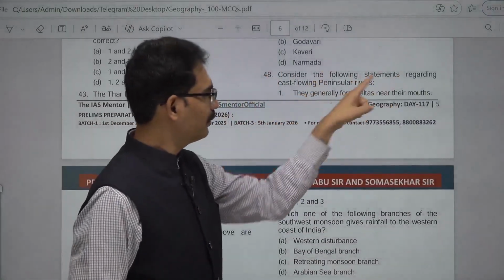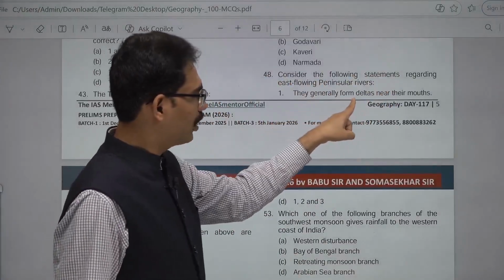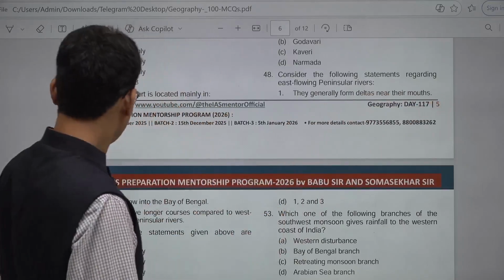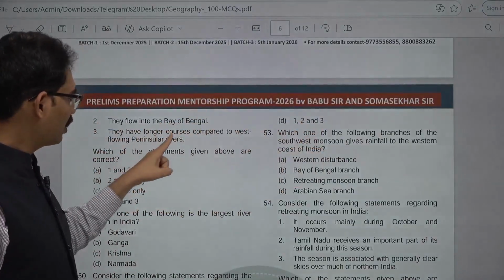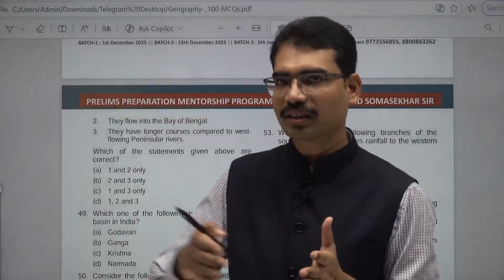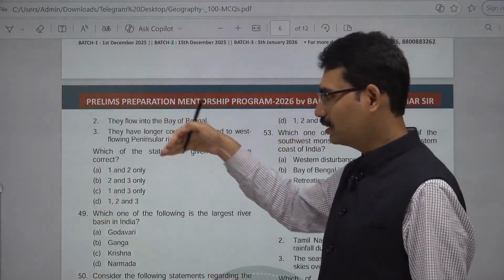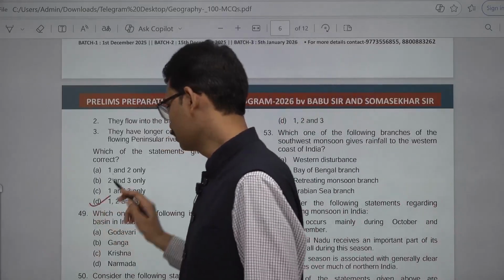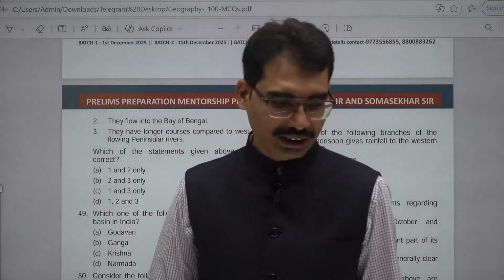Next, 48. Consider the following statements regarding east flowing peninsular rivers. They generally form deltas near their mouths. Correct one. They flow into Bay of Bengal. Correct one. They have longer course compared to west flowing peninsular rivers. That is true, because when it comes to Western Ghats and Arabian Sea, very short distance, whereas Bay of Bengal, these east flowing rivers have longer course. All are correct one. Next, 49.